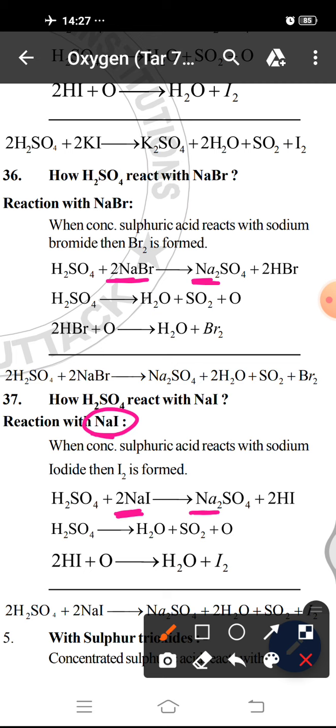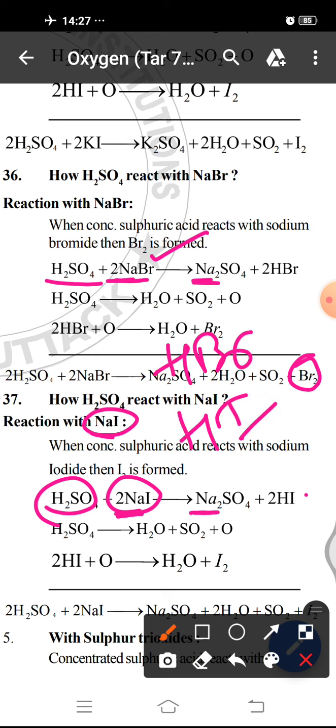Look, when H2SO4 reacts with NaBr, it forms the bromine molecule. When H2SO4 reacts with sodium iodide, iodine is also formed. That is, when H2SO4 reacts with bromide and iodide salts, it does not give HBr and HI, it always gives bromine and iodine.